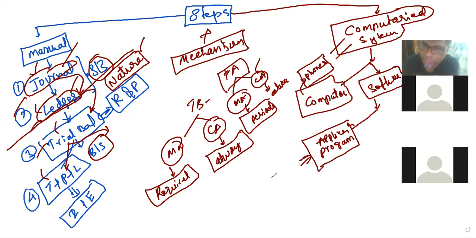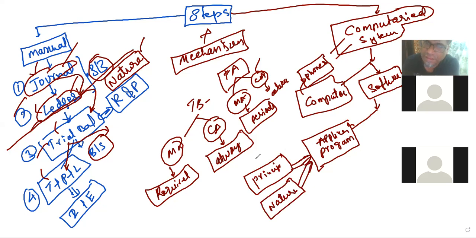It's an application program, already defined. The application program means the principles, the formats, and the structure. We can say the nature of accounts and the formats of the financial statements are already defined.